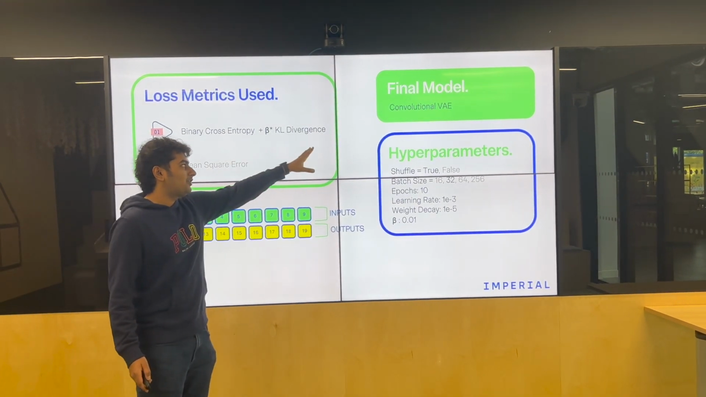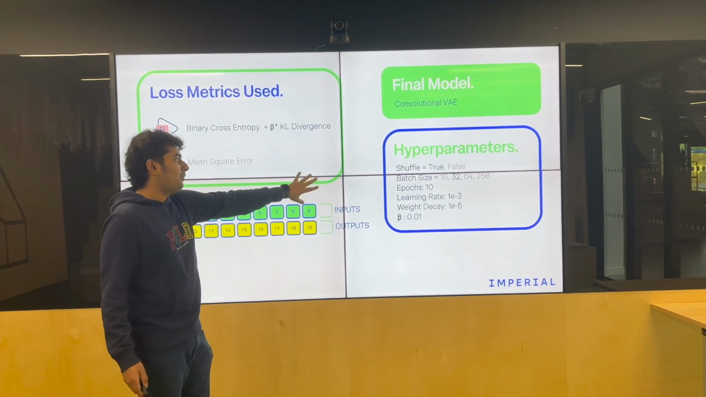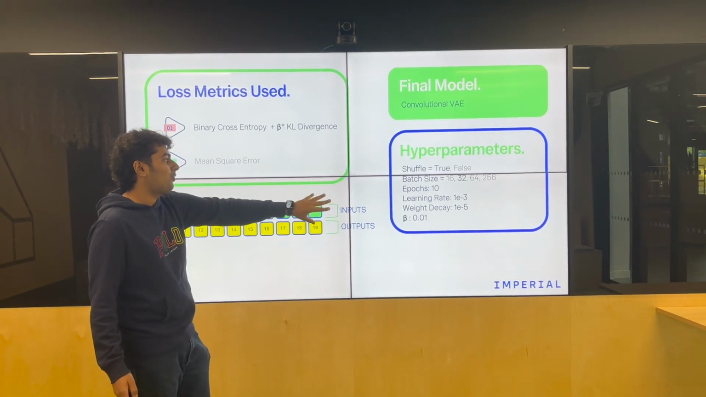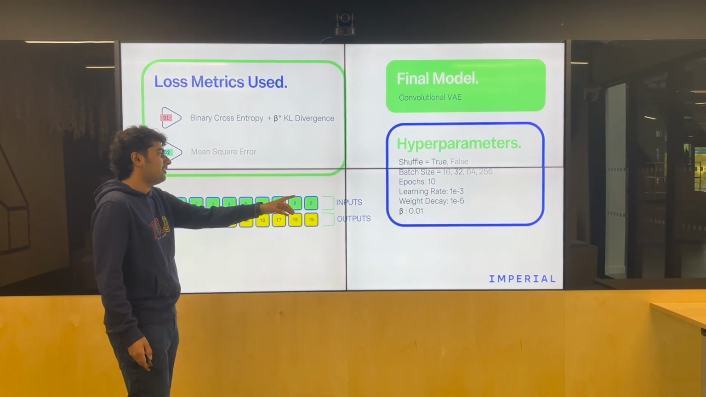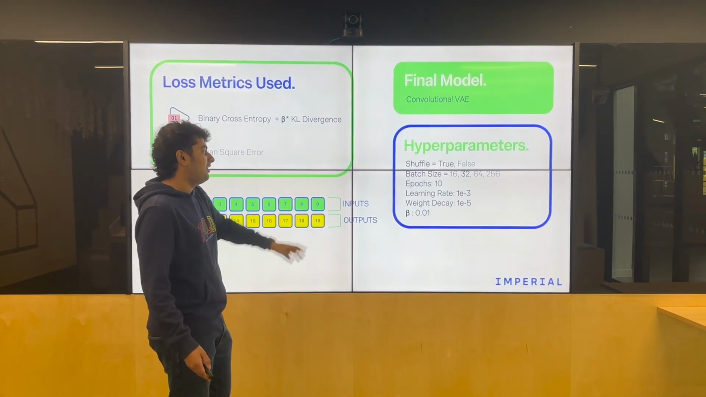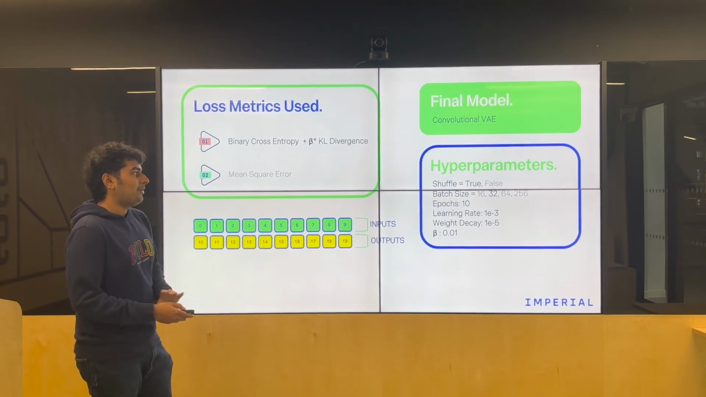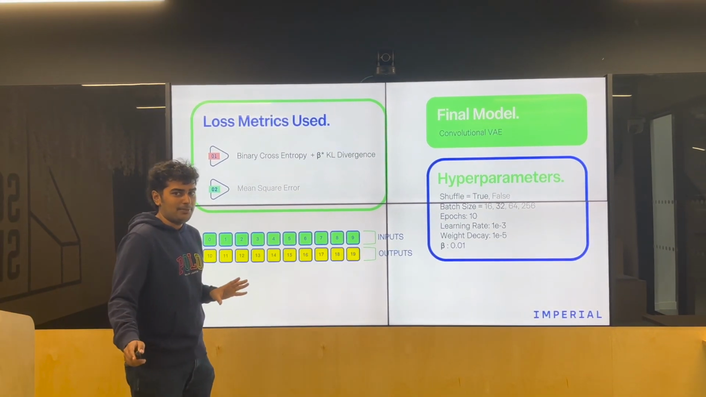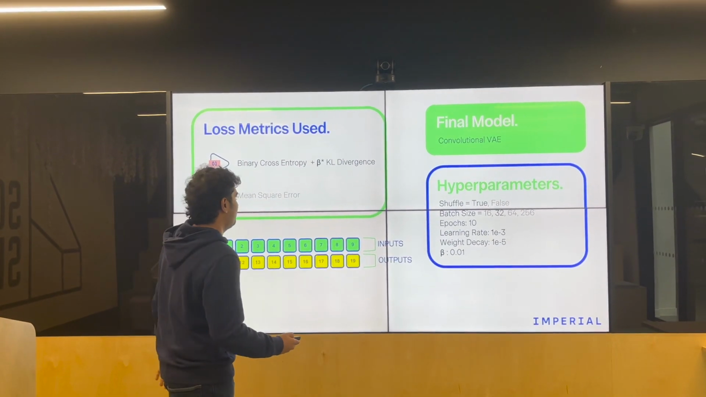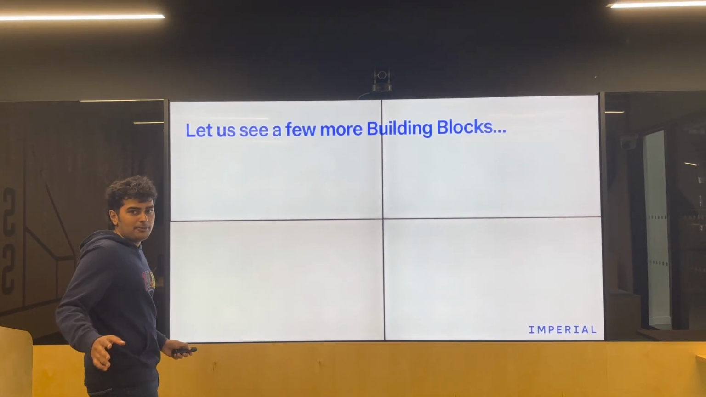So the final model, as mentioned before, was a convolutional VAE. We put shuffle equals true for training, batch size of 32, epochs of 10. You can see the learning rate, weight decay, and the beta factor. Now, these were the hyperparameters we chose after a lot of testing and playing around, and these are the final results. So, we've seen a couple of building blocks already.